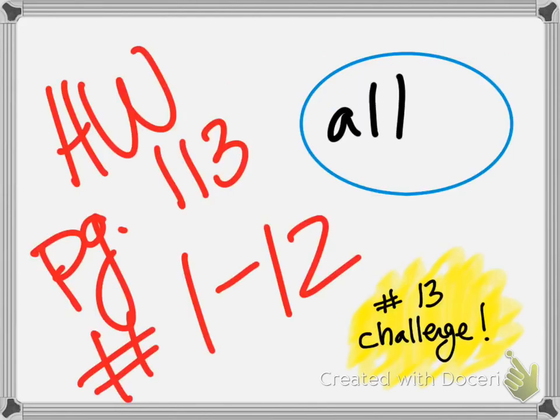So now, your homework is page 113, numbers 1 through 12 all. And number 13 is the challenge problem. If you really want to challenge yourself, number 13 is the challenge problem.